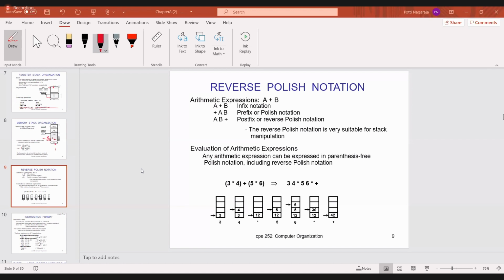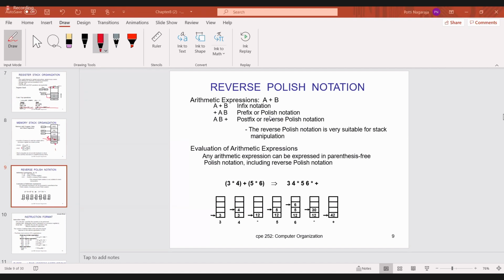Okay, now see, I already said, an arithmetic expression, some expression is there, A plus B. There are different types of notations to express A plus B. So the first one is infix notation. Infix notation is nothing but the normal notation, that is A plus B. That means you are performing addition between A and B.